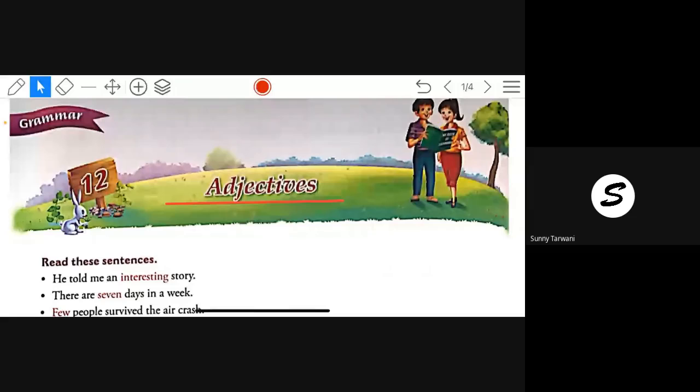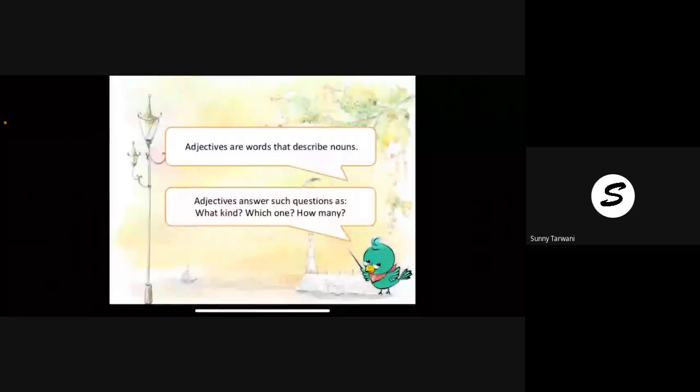Now, lesson 12, adjectives. You know what adjectives are? In this, we are going to study the kinds of adjectives. So, who will read? Sir, may I? Your name? Almas. Yes, Almas, read. Adjectives are words that describe nouns. Adjectives answer such questions as what kind, which one, how many.